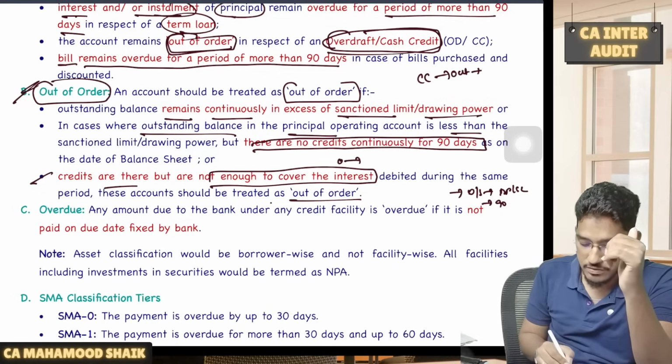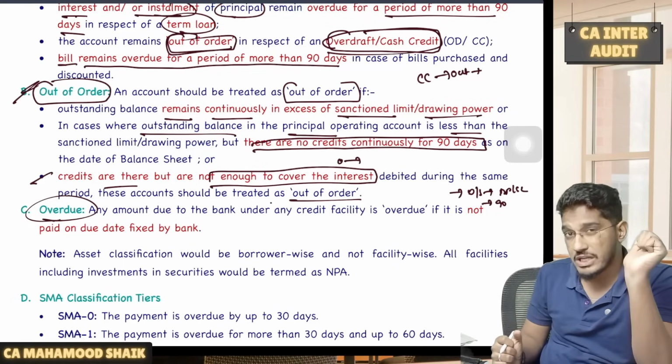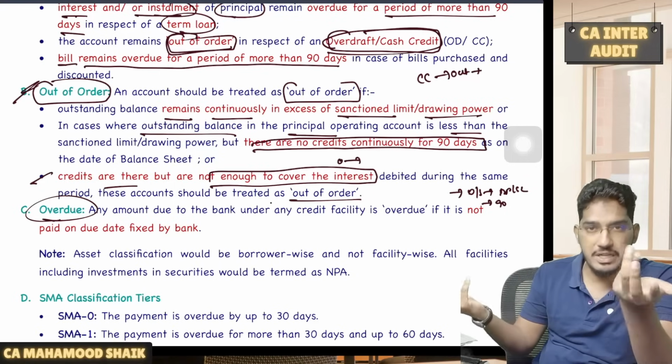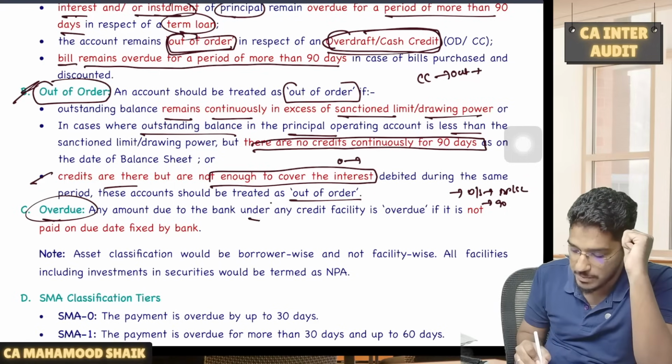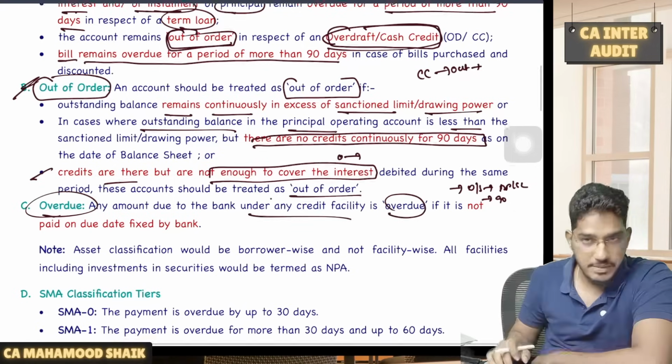Next. Then you all will get a doubt: sir, you are telling overdue. When do we call an account overdue? If the due date is over, but you did not make the payment, then it will become overdue. So any amount due to the bank under any credit facility is overdue if it is not paid on the due date which is fixed by the bank.